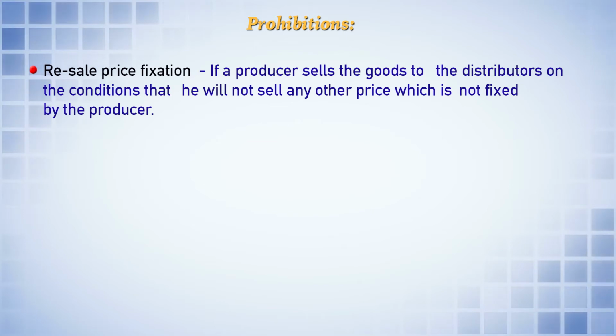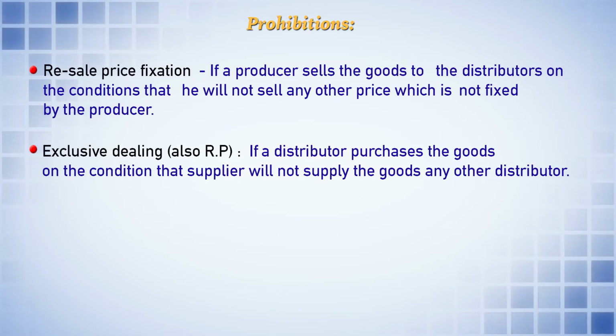If a producer sells the goods to the distributors on the condition that he will not sell at any other price which is not fixed by the producer, that he should sell only at the price determined by the producer, that is not possible, because the seller also needs a certain amount of margin. Therefore, if the producer puts any such restriction on the trader, that will become resale price fixation.